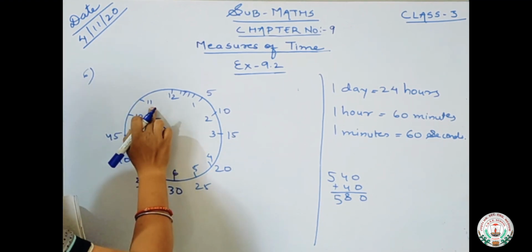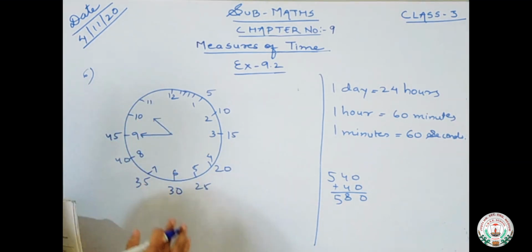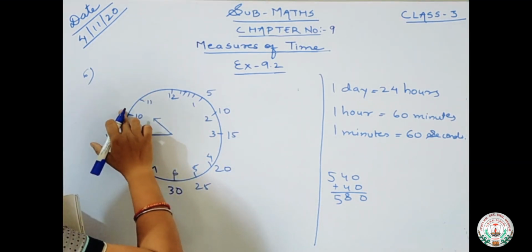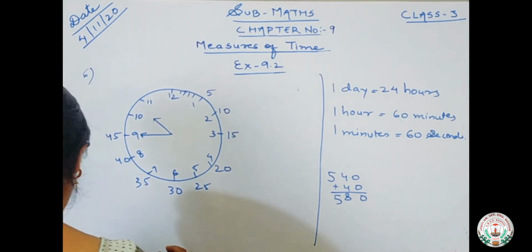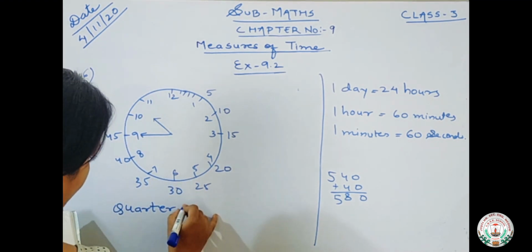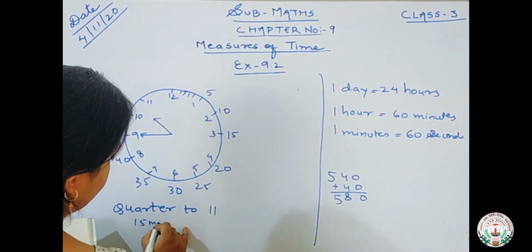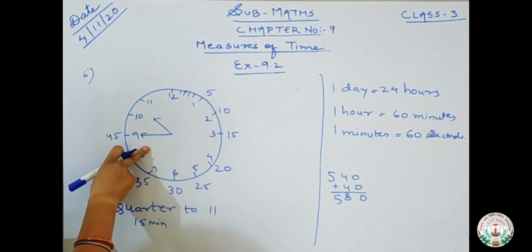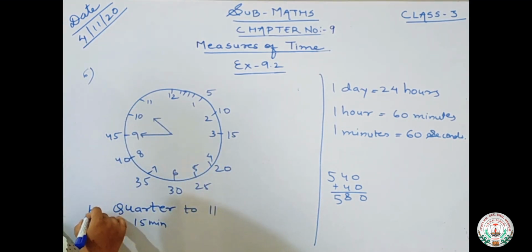Now after 10, which hour will we get? 11. Okay, so how many minutes are left to 11? 5, 10, 15, means 15 minutes left to 11. So it can be written as quarter to 11. Quarter means 15 minutes left. Okay, quarter to 11. So with this time we can write it as 15 minutes to 11, means 15 minutes है अभी 11 o'clock के लिए. Okay, so this option is option number B. So you all will take option number B for this question.